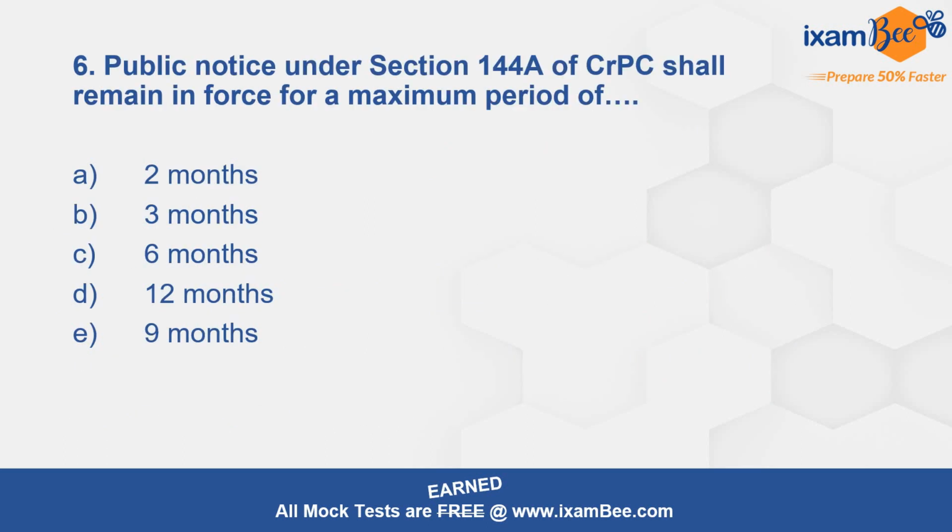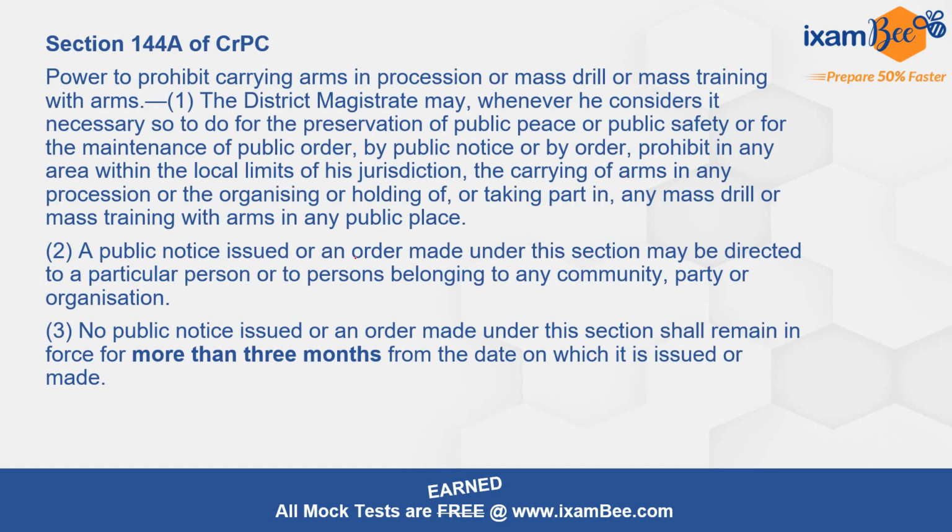Question number 6. Public notice under section 144A of Criminal Procedure Code shall remain in force for a maximum period of. The correct answer here is 3 months. Section 144A talks about power to prohibit carrying arms in procession और मास ड्रिल और मास ट्रेनिंग विद आर्म्स. तो अगर कभी डिस्ट्रिक्ट मजिस्ट्रेट को ऐसा लग रहा है that for the preservation of public peace और public safety और for the maintenance of public order, the district magistrate need to prohibit in any area the carrying of arms in any procession or organizing or holding or taking part in any mass drill, he may do so.